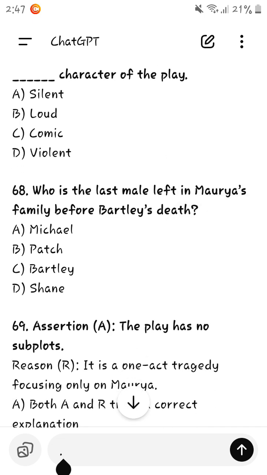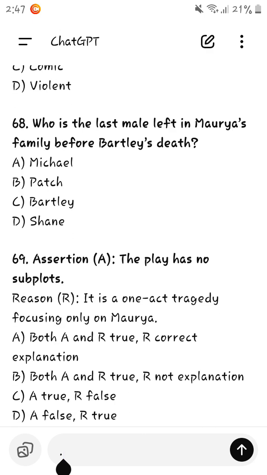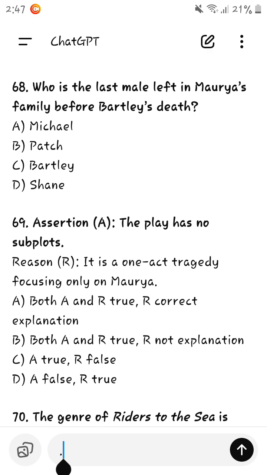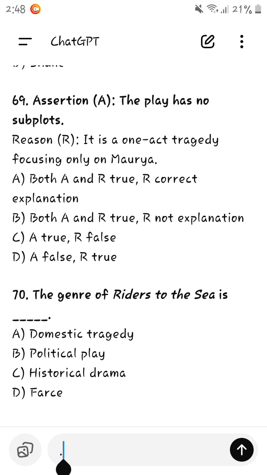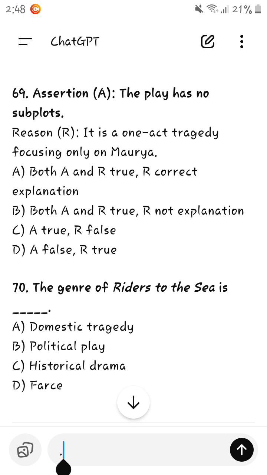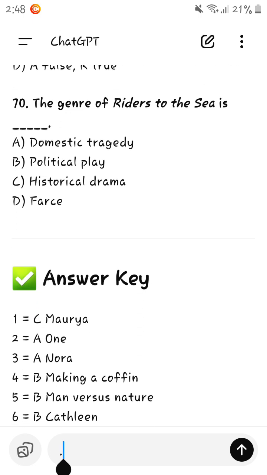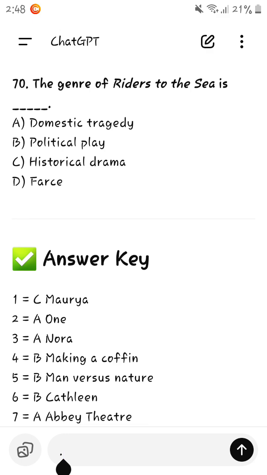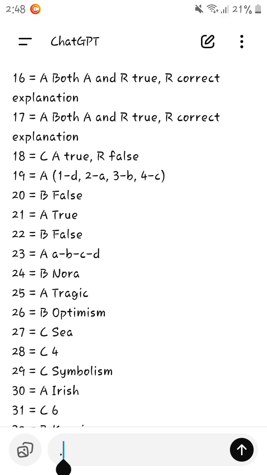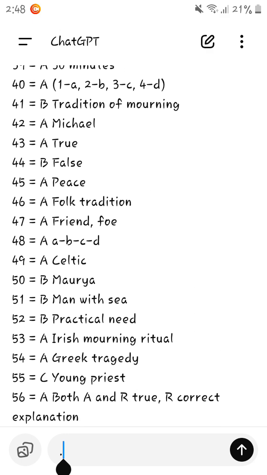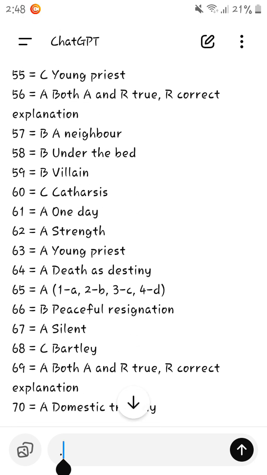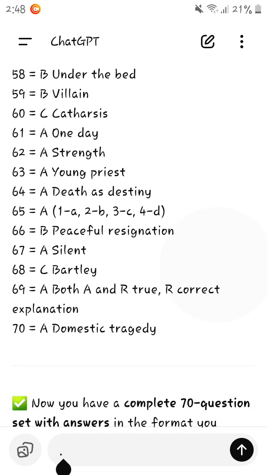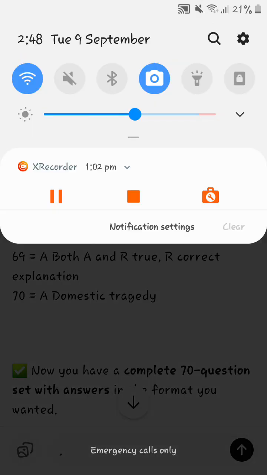Who is the last male left in Moria's family before Bartley's death? Bartley. The play has no subplots. It is a one act play tragedy focusing only on Moria. The genre of Riders to the Sea is domestic tragedy. These are the answers. If your screenshot is necessary, then that is destiny. Okay. Peaceful resignation, dead, silent, and Bartley. It is domestic tragedy.